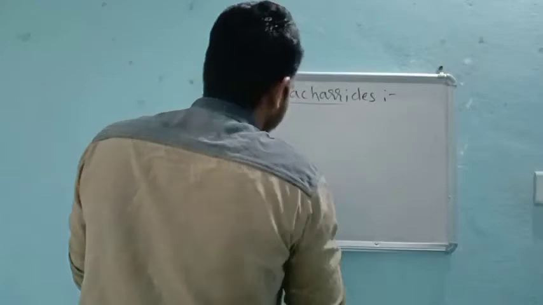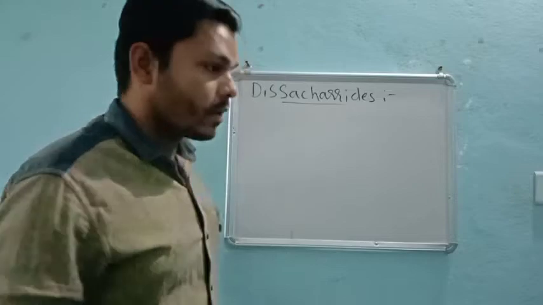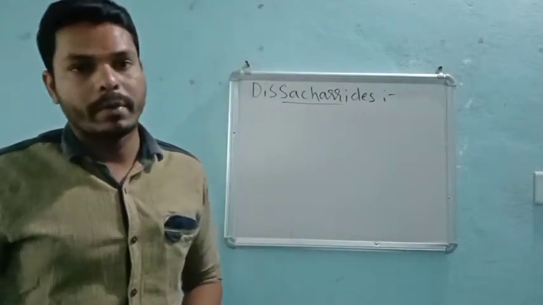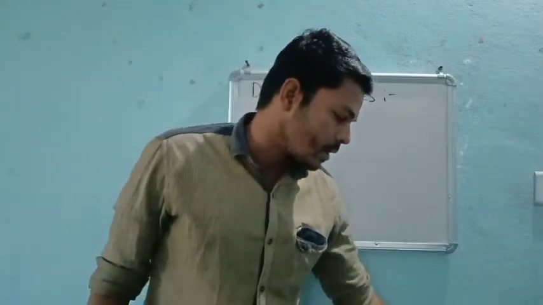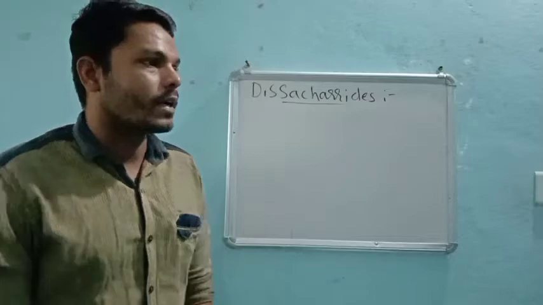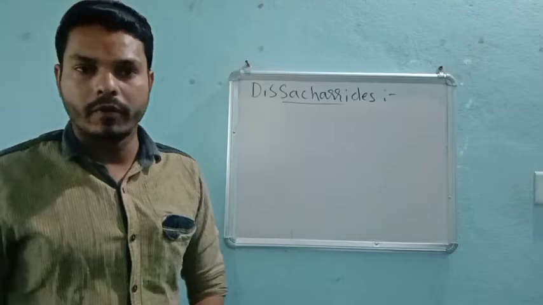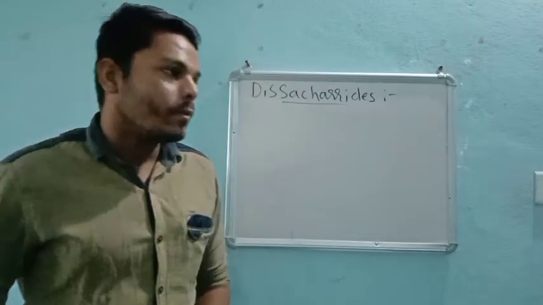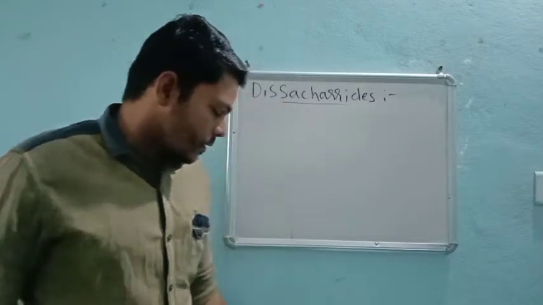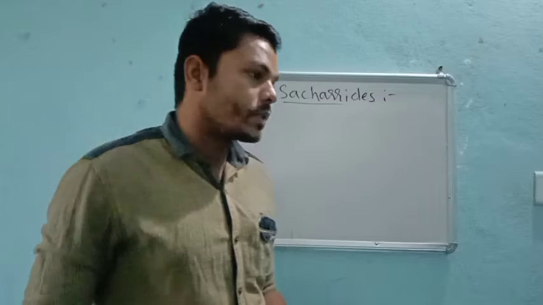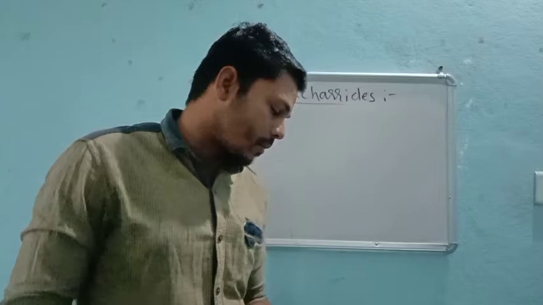Disaccharides produce two monosaccharide units. They may be the same or different monosaccharides, as I said in the first or second class. In the case of sucrose, we get glucose as well as fructose. But in the case of maltose, we get glucose and glucose, right?